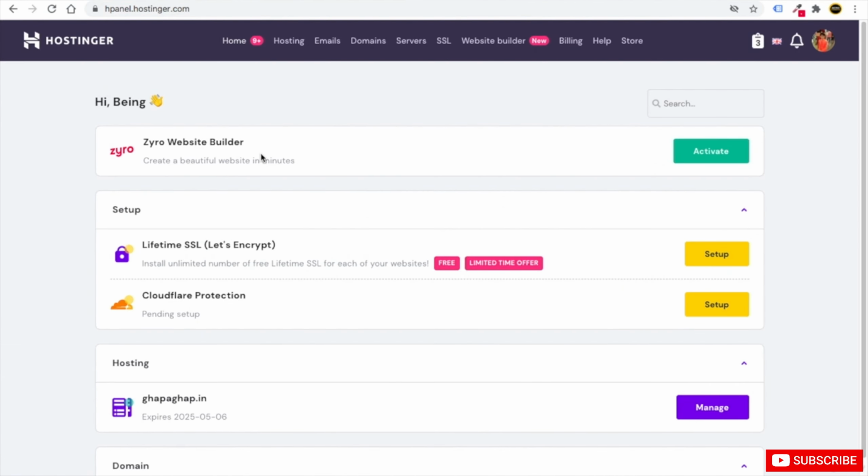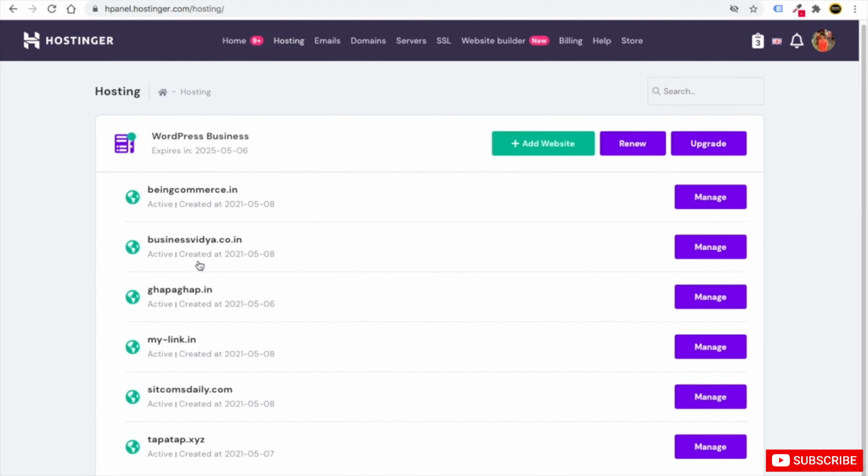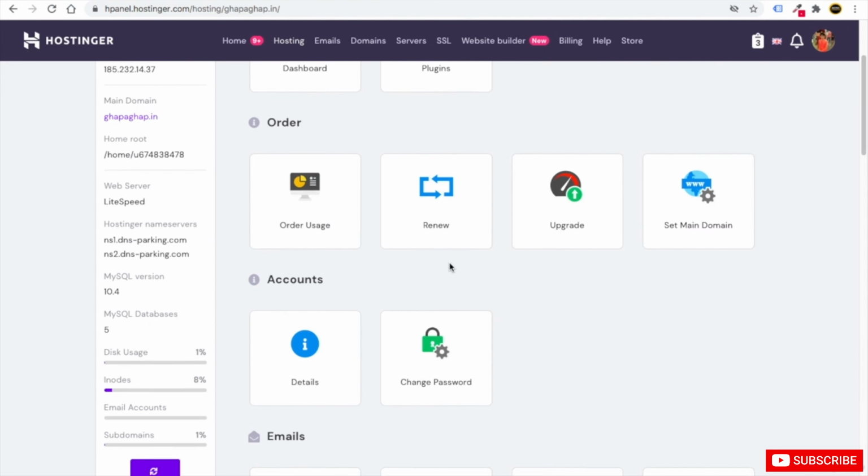Hope you guys have understood the idea of what a subdomain is. So now let's see how you can create a subdomain. First of all, you need to go to hosting. Here you will see all your websites which have been hosted. So for example, this gapagap.in is one of the websites. Here I want to add subdomains. So I will click on manage of this gapagap.in domain. Just click on manage. Just scroll down.